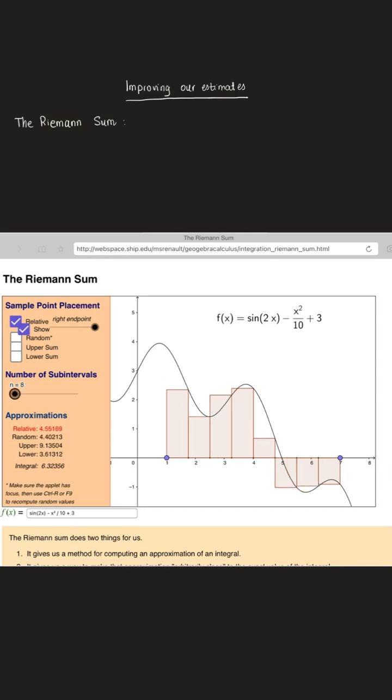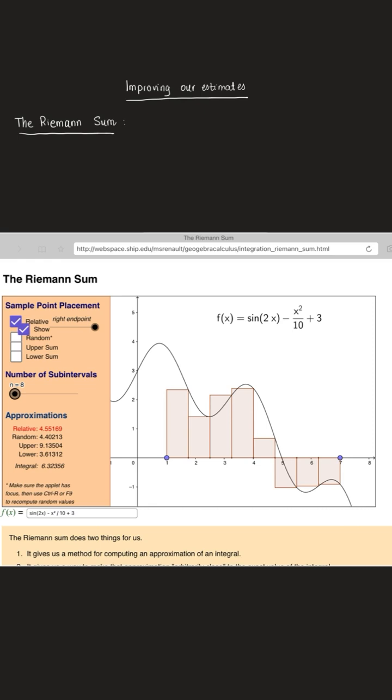Okay, in the last couple of videos, we saw how we could approximate the area between the function and the x-axis using rectangles. We only used two rectangles, but we discussed a lower sum, an upper sum, and the midpoint rule. Those sums that we came up with actually have a special name. They are called a Riemann sum.